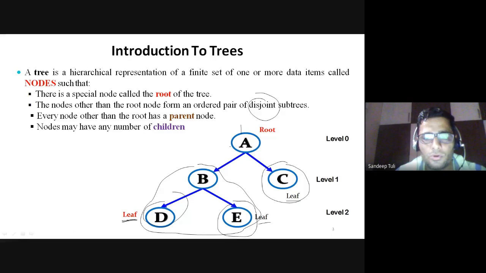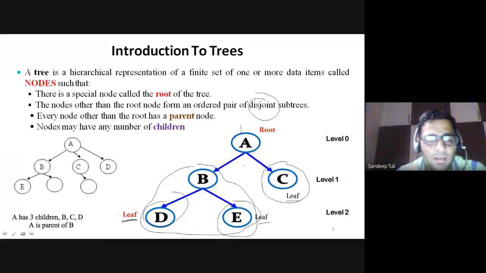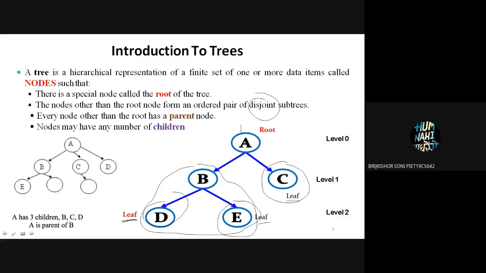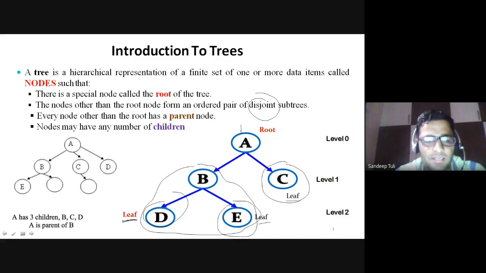So we have seen the root node, some other nodes, what a parent node is, what a child node is, and what the leaf nodes are. This is what the tree will look like. Now in this, how many children does node A have? 3 children: B, C and D. And how many children does B have? 2 children, E and F. And C has 1 child. D has no children.